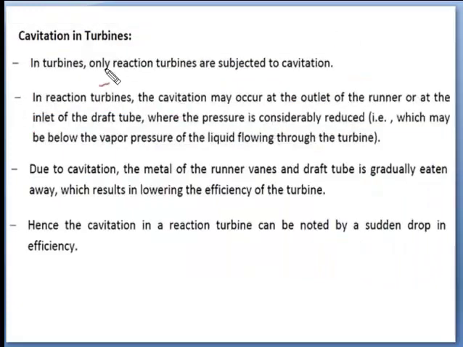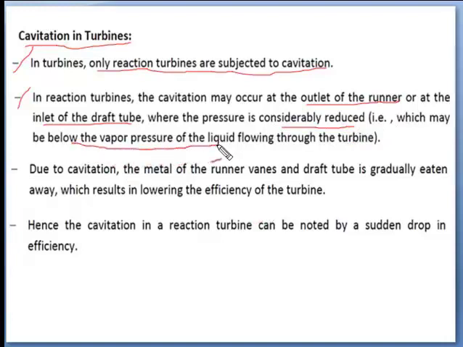Here are some basic results about cavitation in turbines. First, in turbines only reaction turbines are subjected to cavitation. Second, in reaction turbines the cavitation may occur at the outlet of the runner or at the inlet of the draft tube, where the pressure is considerably reduced, which may be below the vapor pressure of the liquid flowing through the turbine.